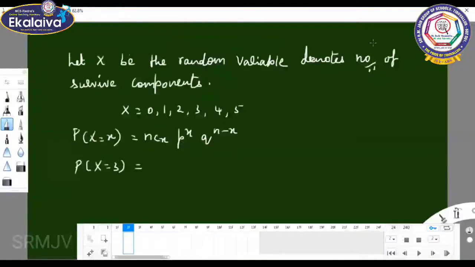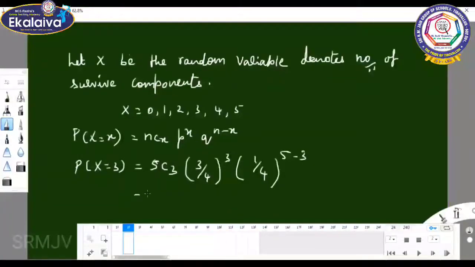So P of x equal to 3. What is the n value? n value is 5. So it is 5C3, p value is 3 by 4 whole power 3, and q value is 1 by 4 whole power 5 minus 3.